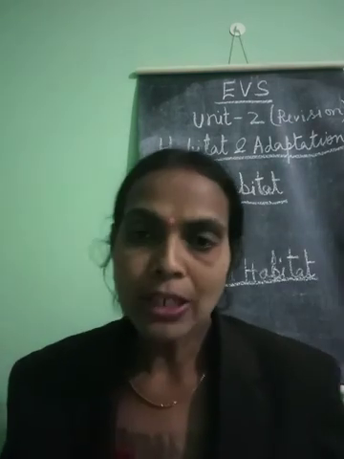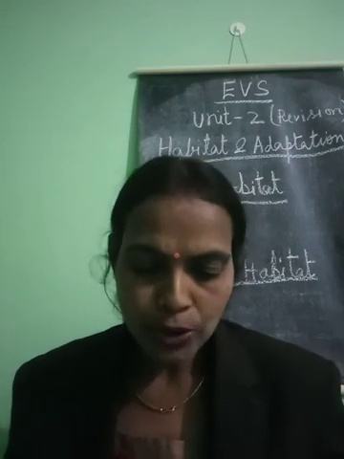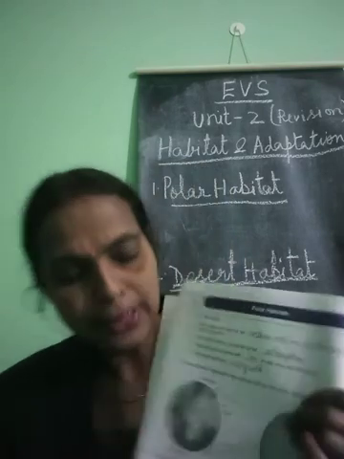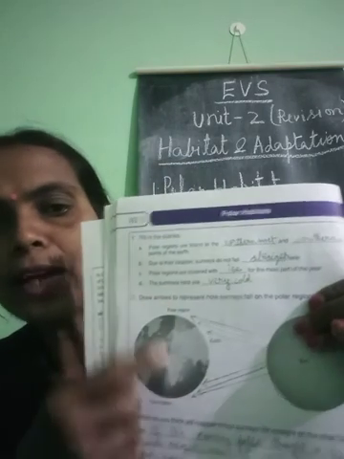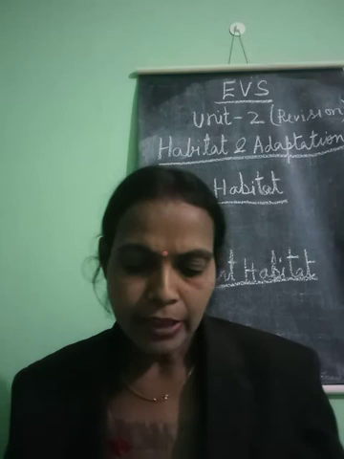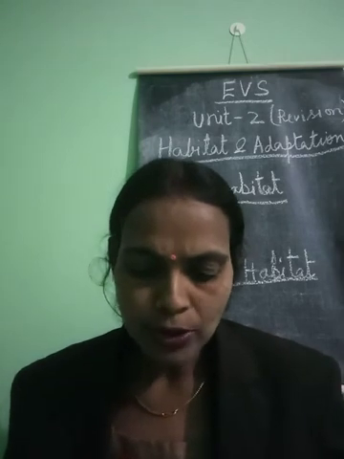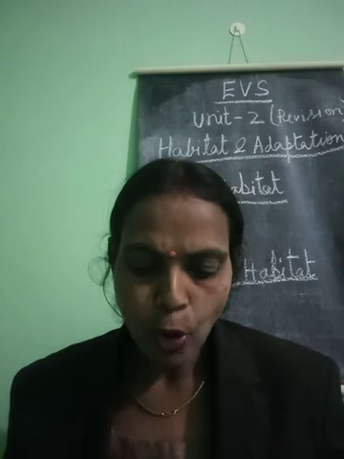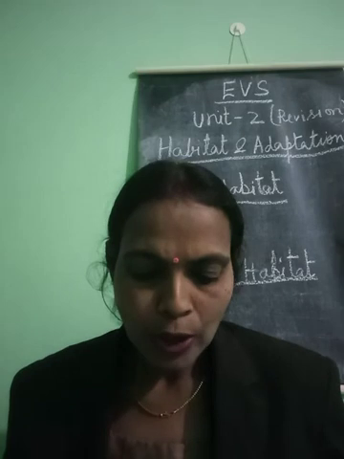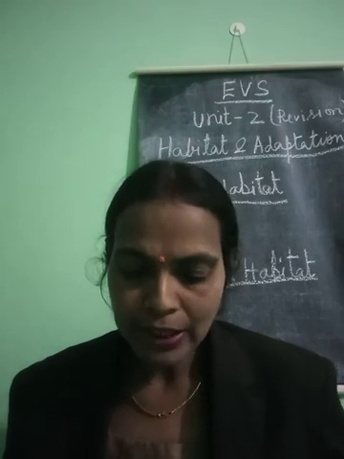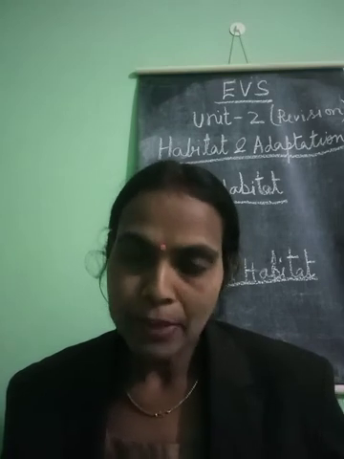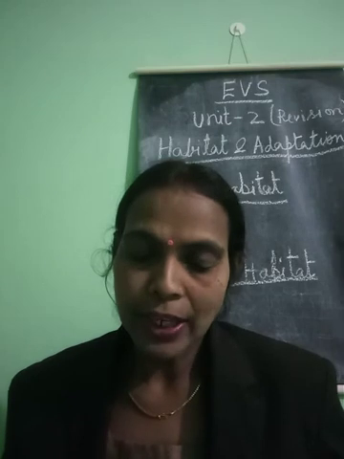Now question number 3, what do you think will happen if the sun rays fall straight on the polar region? So if sun rays are going to fall straight on this region, what will happen? Answer is, if the sun rays fall straight on the polar region, then it will be hot and many plants and trees will grow here.